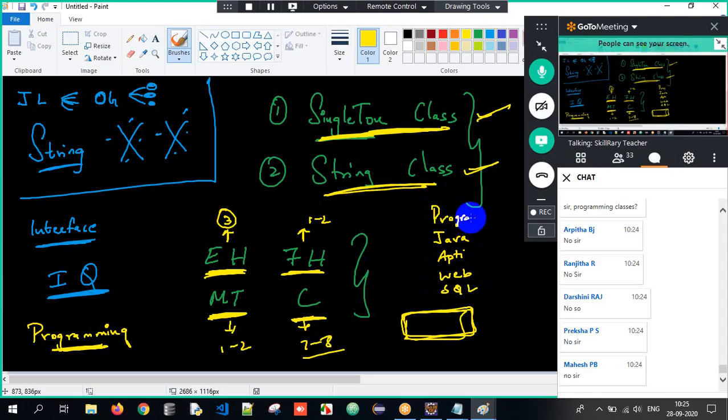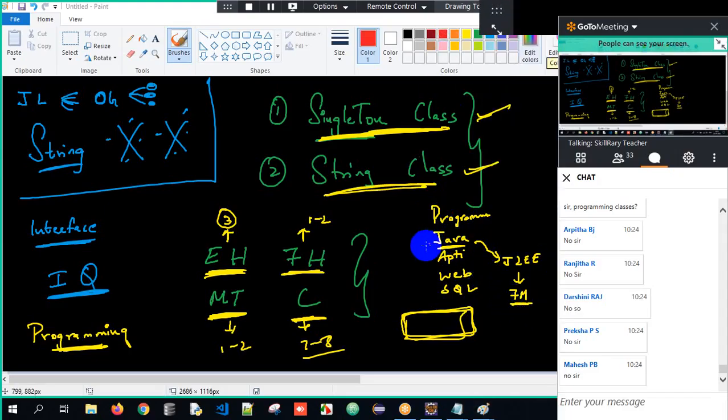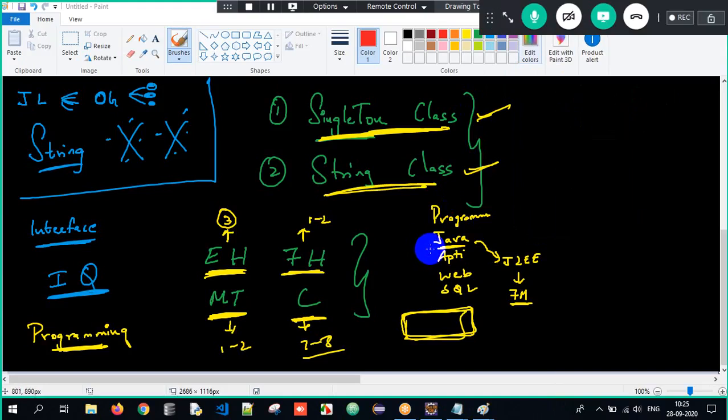After Java, you will slowly jump into J2EE, and after J2EE you'll jump into frameworks. These are the subjects you're supposed to cover in the course. Java, I will complete, don't worry. You just cross-check whether you're done with aptitude, web, SQL, and programming classes. If not, talk to Chaitra and get it done. If you're not able to do it, let me know. Drop me a message on WhatsApp and I'll do it.